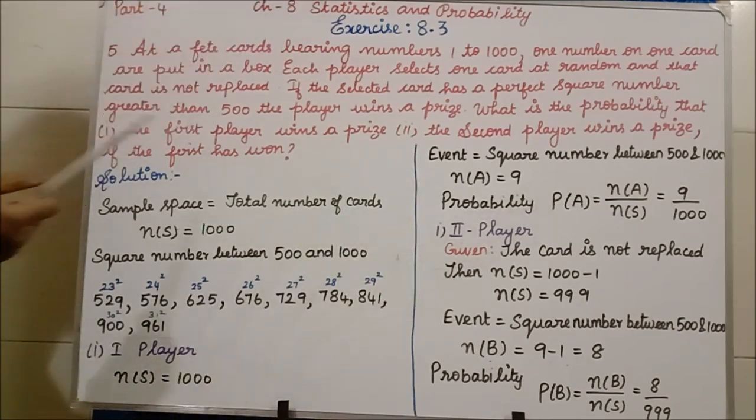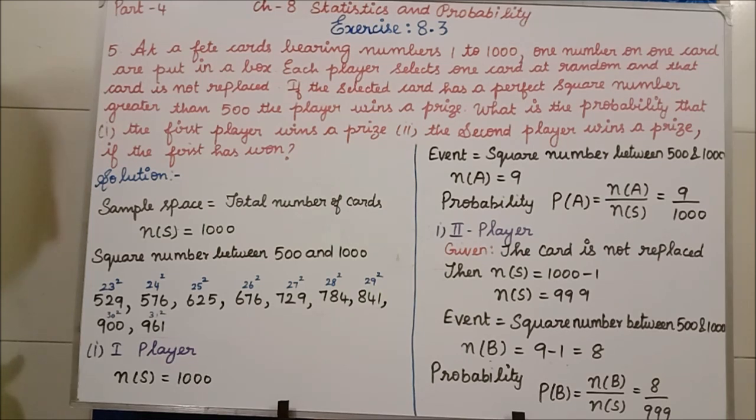What is the probability that the first player wins a prize? This is what we are going to find. Clear, students? Is the question clear to all of you? In the second subdivision, what is the probability that the second player wins a prize? We have to find two probabilities: the first for the first player, and the second for the second player. Shall we start the solution? Clear, all of you? Yes.